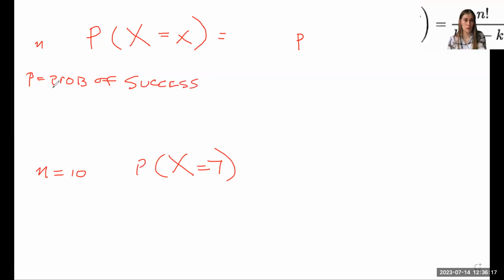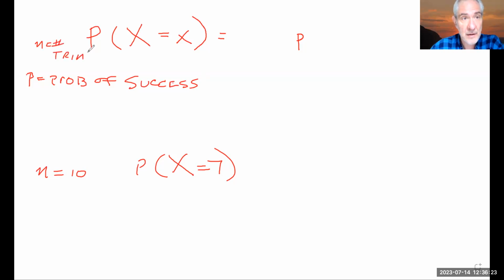And n would be the number of trials. I think that's all we need. We need p, the probability of making a free throw in our case. And how many free throws am I going to make? I'm going to make lowercase x of them, right?